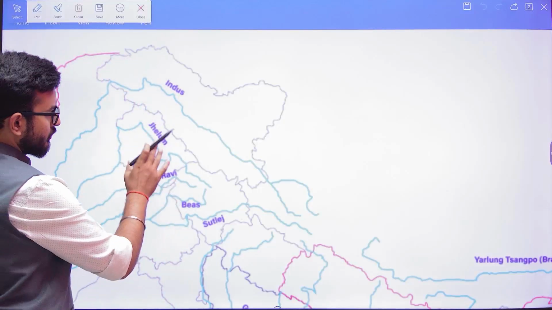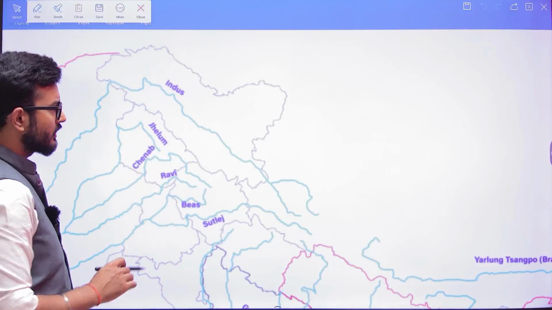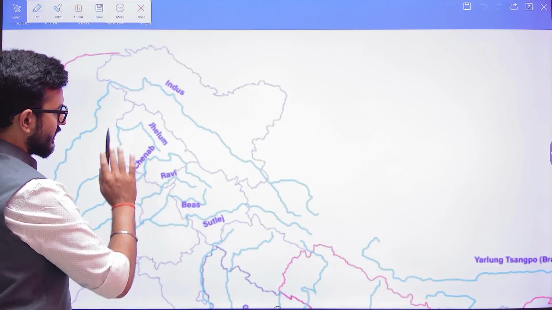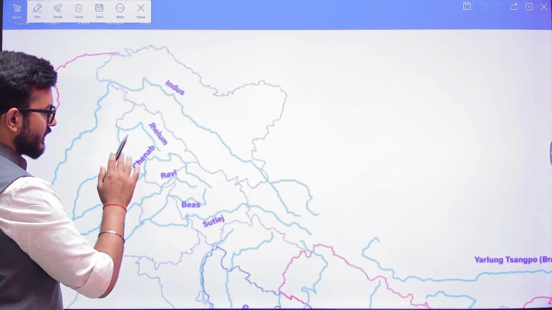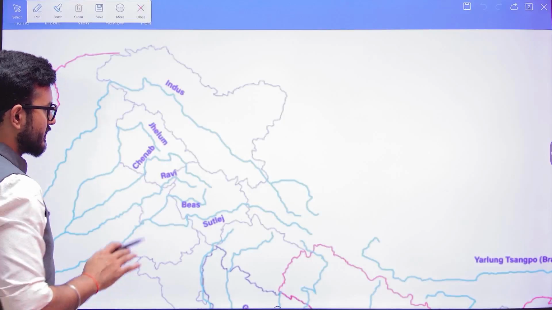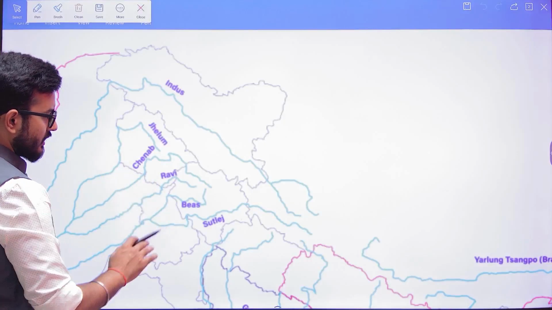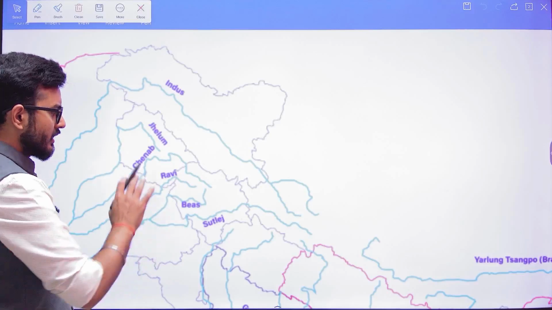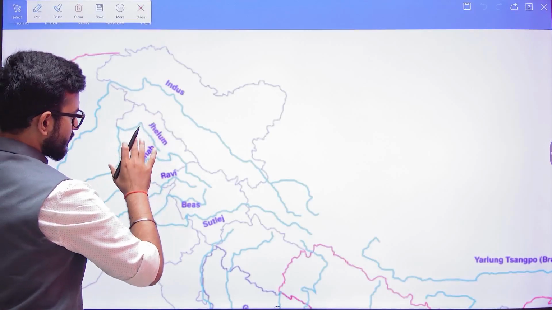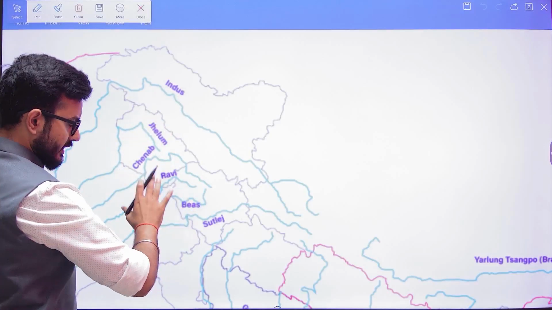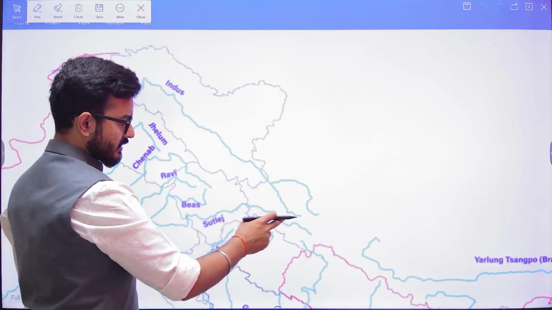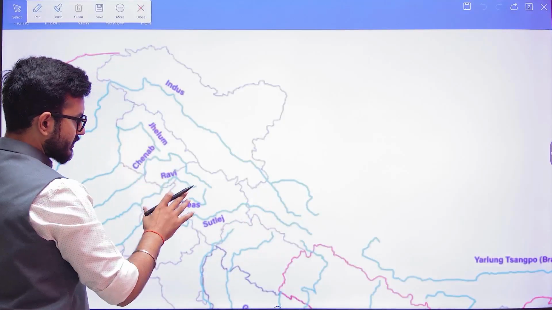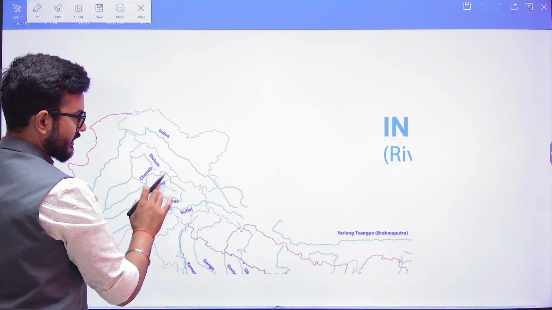Indus has five tributaries: Ravi, Bias, Satluj, Jhelum, and Chenab, RBSJC. From all six rivers, including Indus, only Indus and Satluj originate outside India, whereas the other rivers originate within India itself.